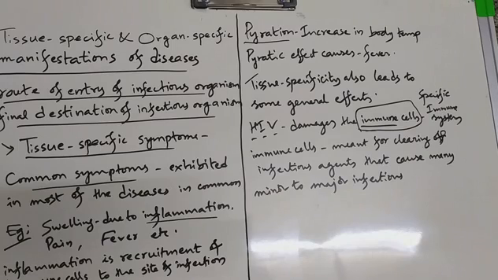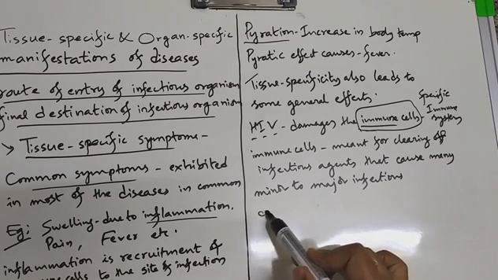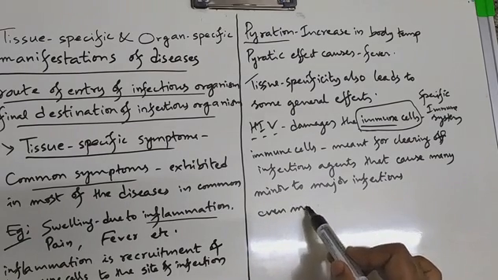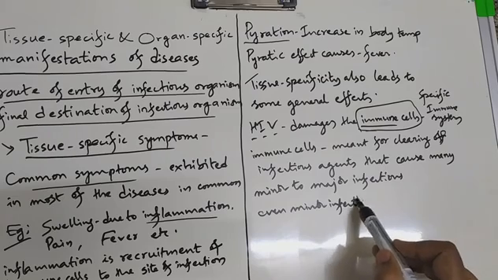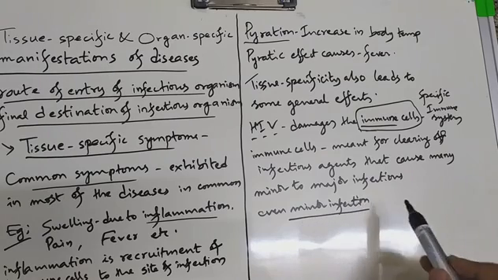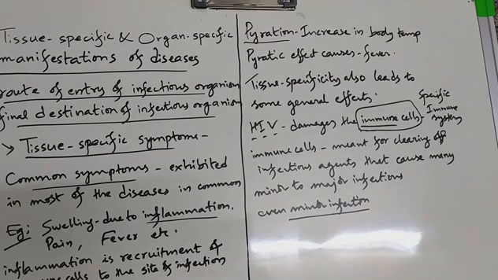When there is no infection, even if immune cells are damaged, the related symptoms are not going to be exhibited. But when infection enters, by that time the immune cells are in a damaged condition. Even a minor infection like a common cold can turn out to be a major infection.